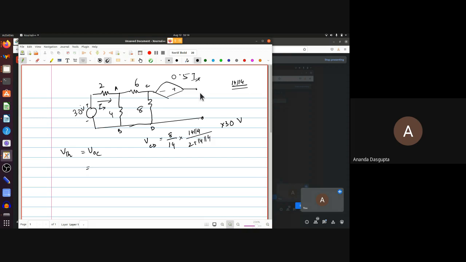No current will flow through this, but if you want this voltage, you will definitely need to add 0.5 times Ix to that, right? So VOC is actually this voltage VCD, which we have just calculated, plus 0.5 times Ix. Ix, of course, is nothing but this result, that is 2 by 30 volts divided by 2 plus 14 parallel 4 ohms.